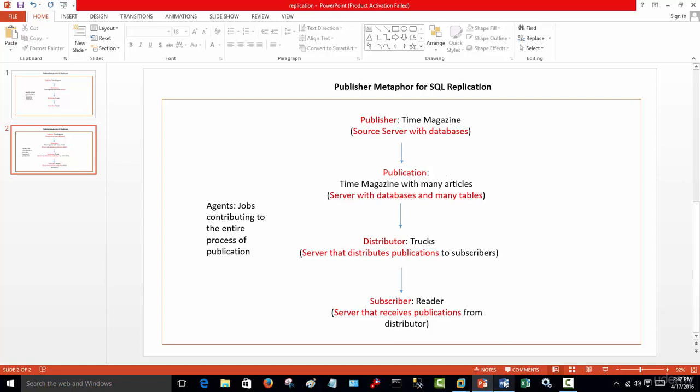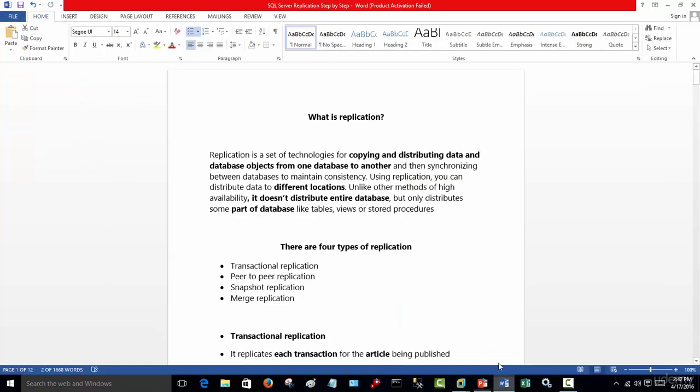So now let's go back here and look at what replication is. As I mentioned, replication is the third form of HA solutions, high availability solutions, which allow us to disseminate data from the source to the destination. Replication is a set of technologies for copying and distributing data and database objects from one database to another, and then synchronizing them between the databases to maintain consistency. Using data replication, you can distribute data to different locations, just like you can with log shipping and database mirroring.